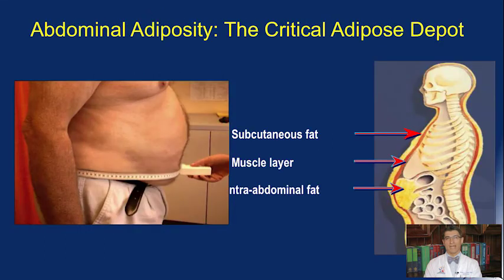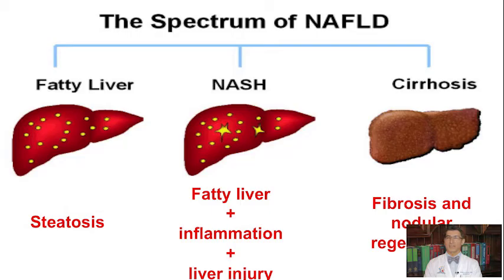The abdominal fat is different than fat in other parts of our body. In fact, this fat is metabolically active and produces hormones which can lead to the development of not only fatty liver, but also diabetes or insulin resistance. As I said, the spectrum of NAFLD encompasses fatty liver, steatohepatitis, and cirrhosis of the liver.